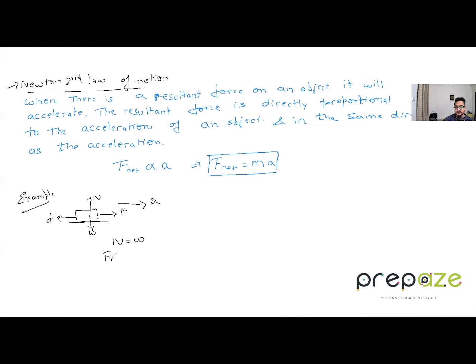And what is F net on the block then? It is equal to F minus F friction, that is, the force acting in the forward direction minus the force of friction.